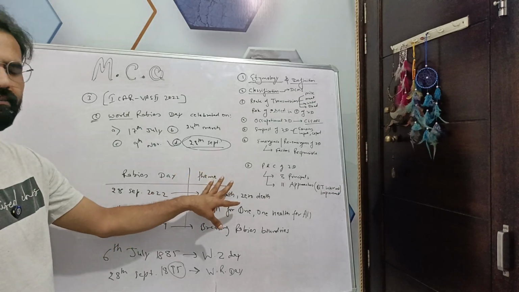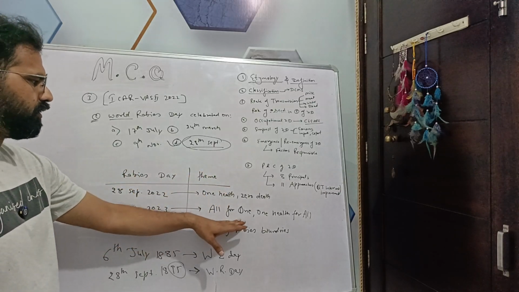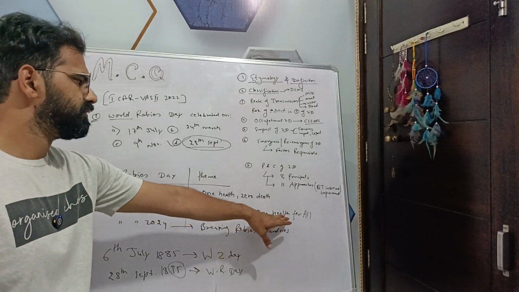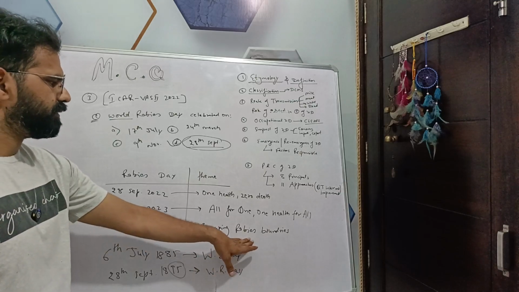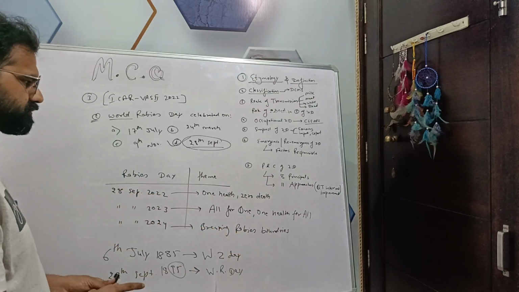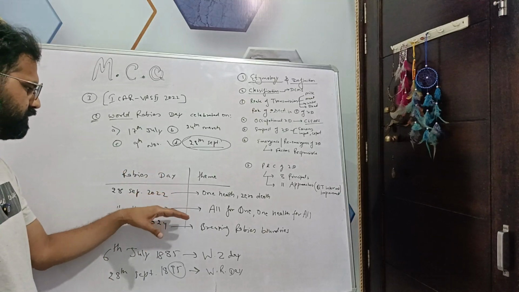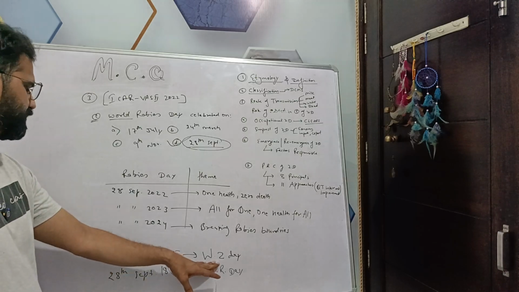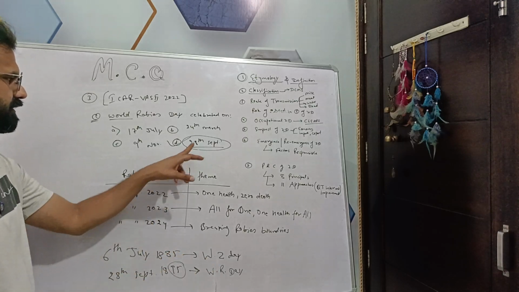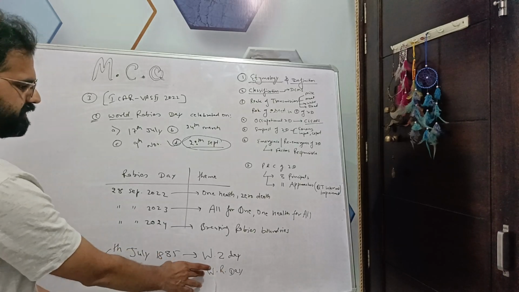This was the theme of World Rabies Day. In 23, All for One and One Health for All. In 24, Breaking Rabies Boundaries. So these were the themes of Rabies Day of 22, 23 and 24. And 6th July 1885 World Zoonosis Day, 28th September 1895 World Rabies Day.